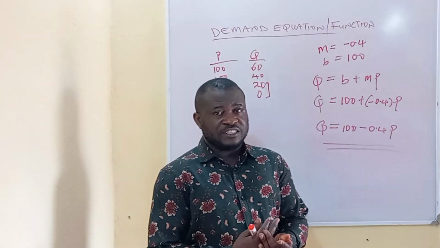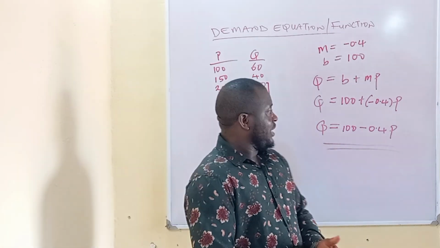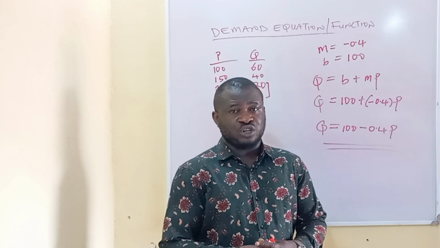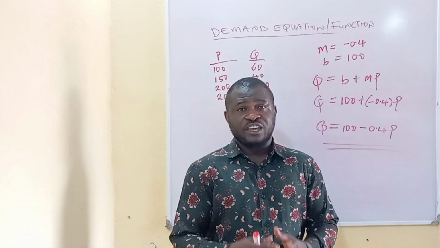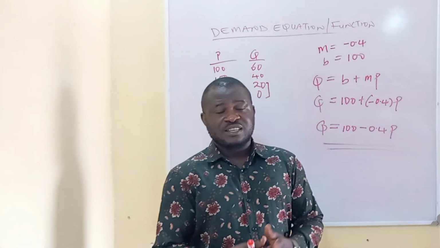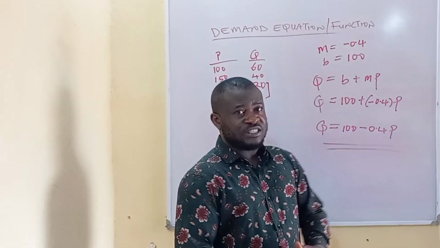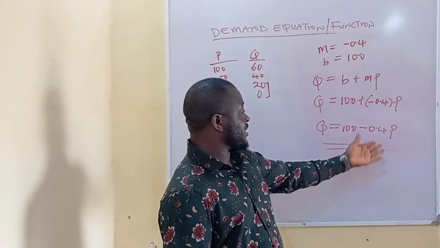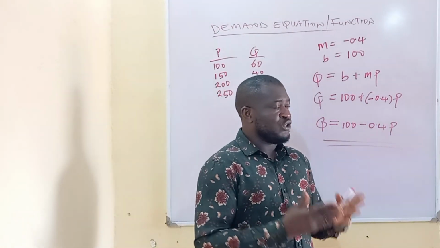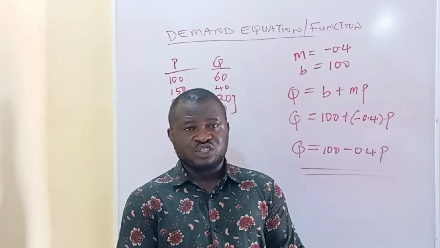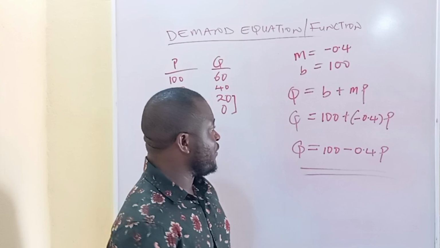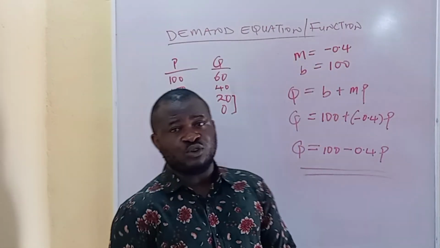Having estimated the conventional demand function, like we have it here, the next point is now to proceed with the transformation of this demand function into the inverse demand function, wherein price is going to be expressed as a function of quantity demand instead of quantity demand being expressed as a function of price. However, before we proceed into the transformation, a point needs to be made about the nature of the demand schedule from where we have derived both the slope and the intercept coefficients.